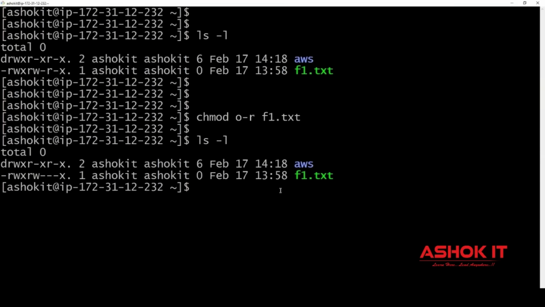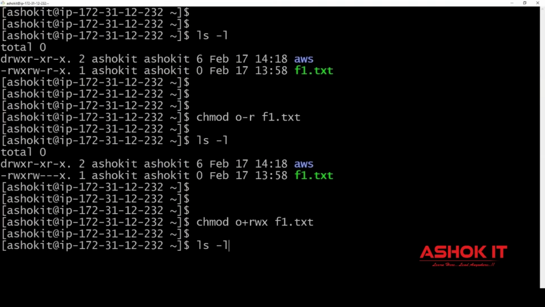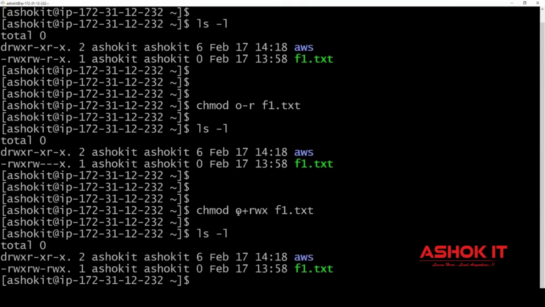You can add multiple permissions at a time. chmod o+rwx: read, write, execute for others at a time. I have given all permissions for the others.